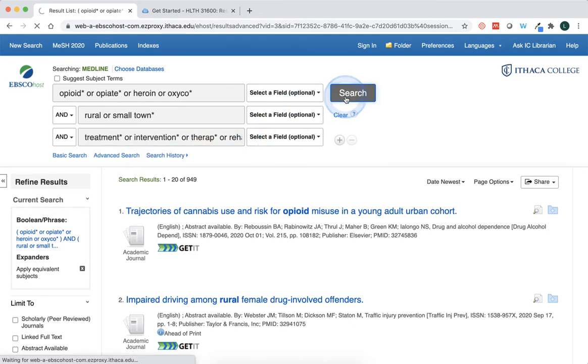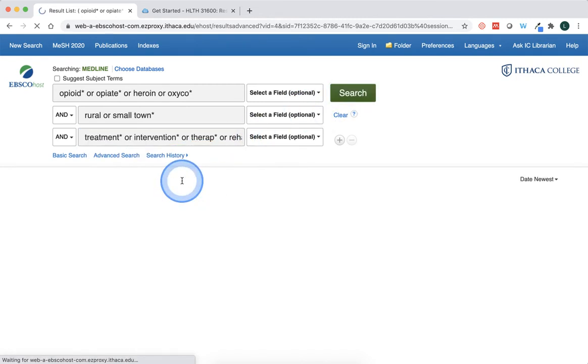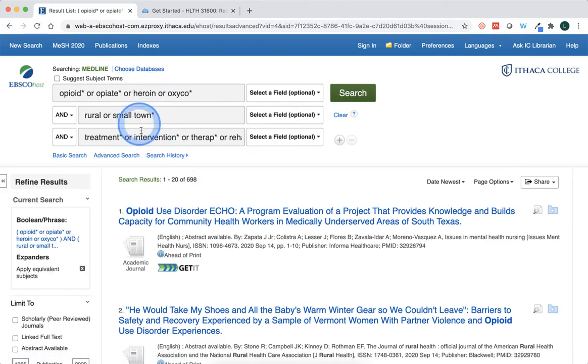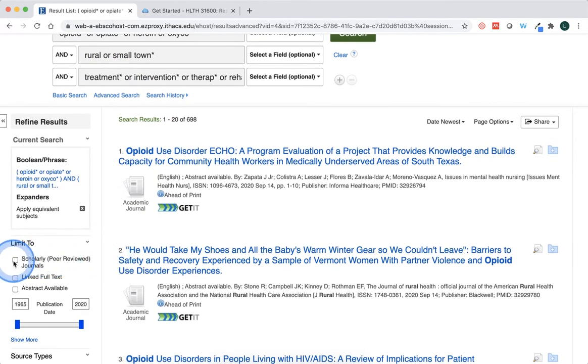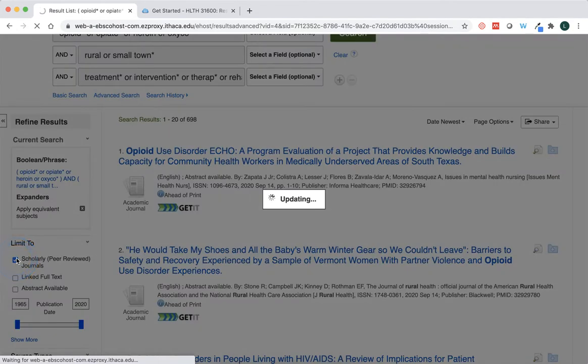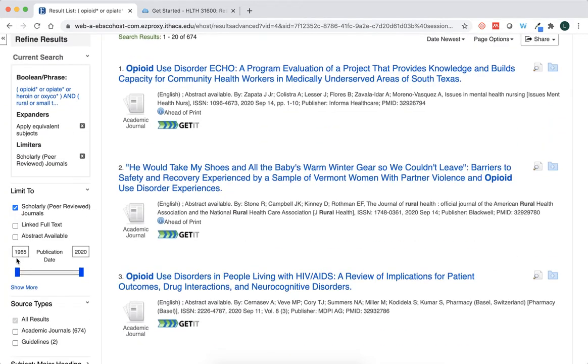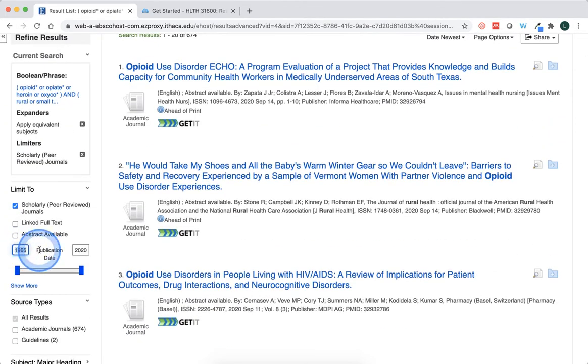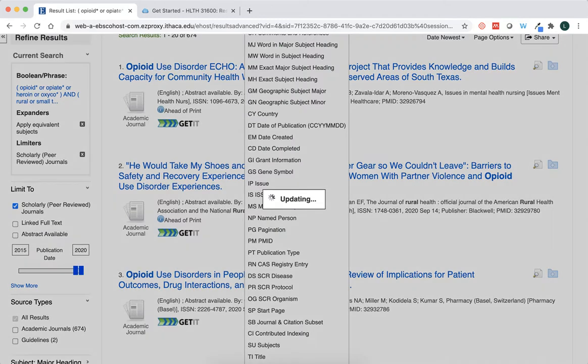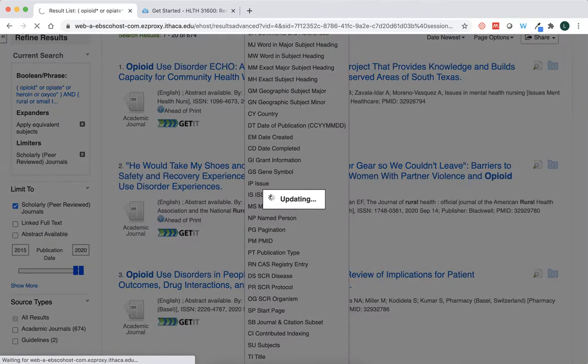Okay, click search, and we're going to get even fewer results, right? Because we're searching for 1, 2, 3 concepts together, and we're broadening each concept with or for synonyms. We can limit to scholarly or peer review, and we can also perhaps limit to the last, let's say, 5 years to get the most current information.